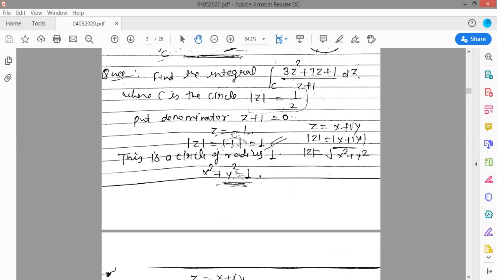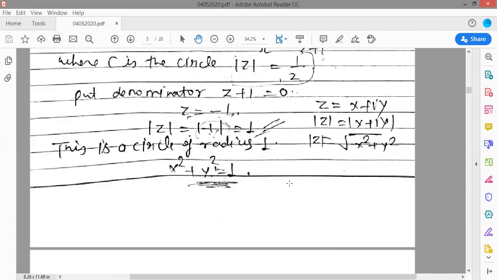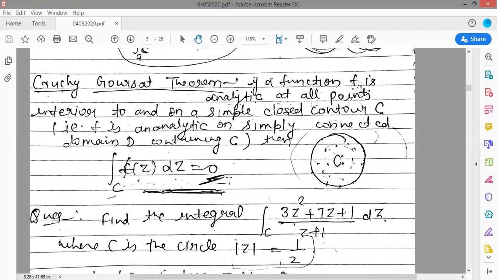The circle mod z equals half is a circle of radius half, and mod z equals minus 1, so the modulus value is 1. So this is a circle of radius 1. Now check what the Cauchy-Goursat theorem is.